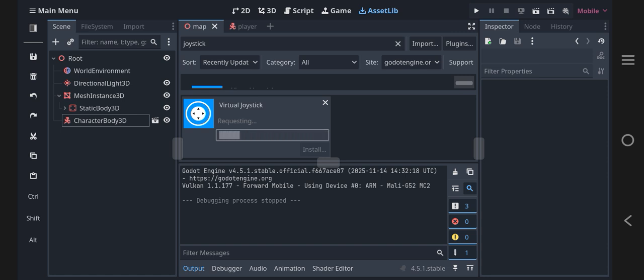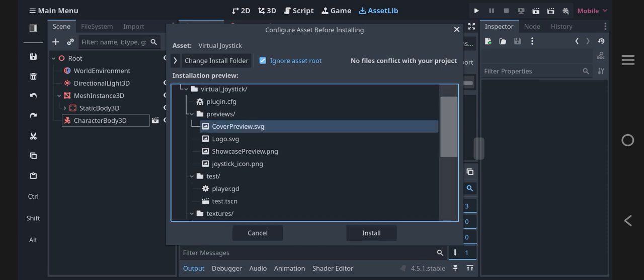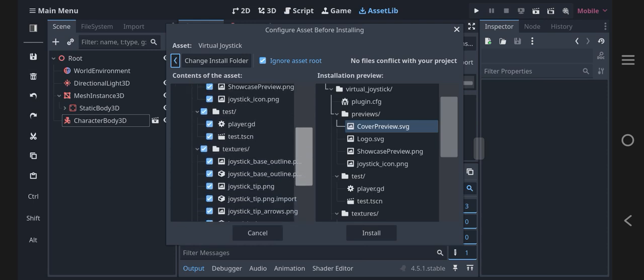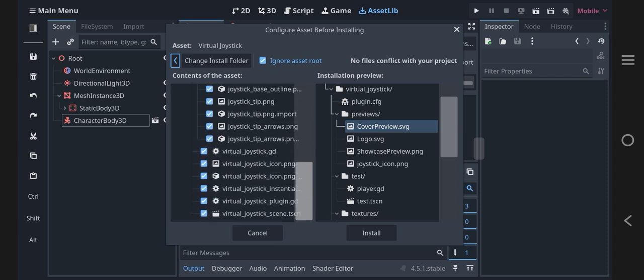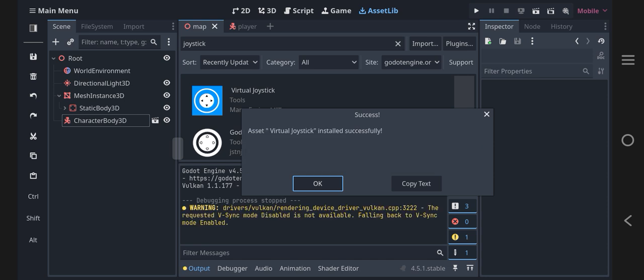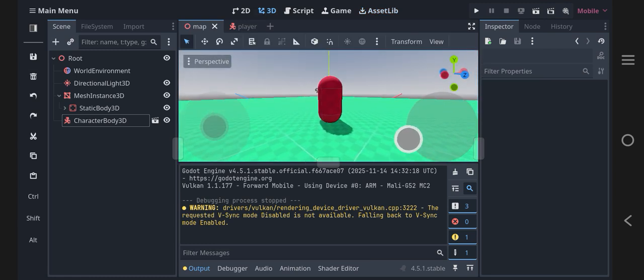Download it. Okay, I'm just gonna install it. We're done. And then we add the joystick.